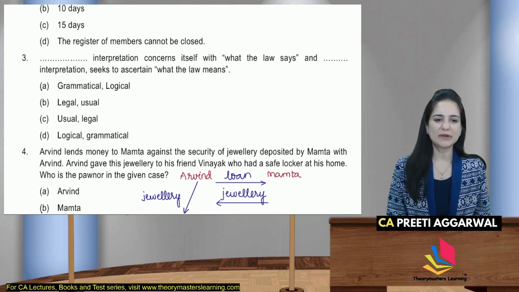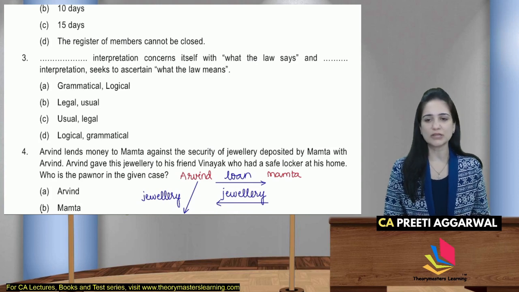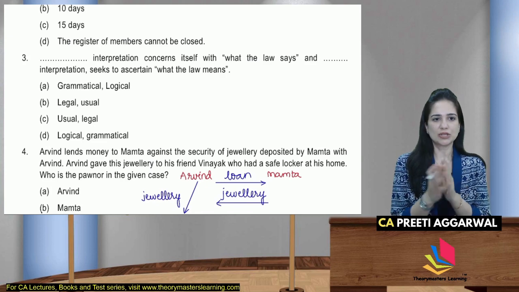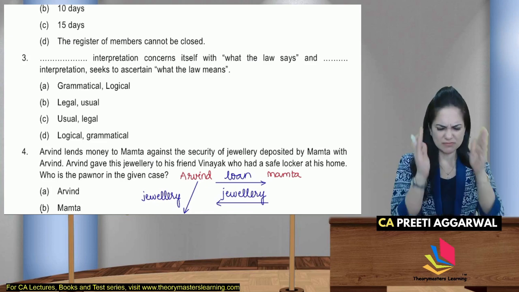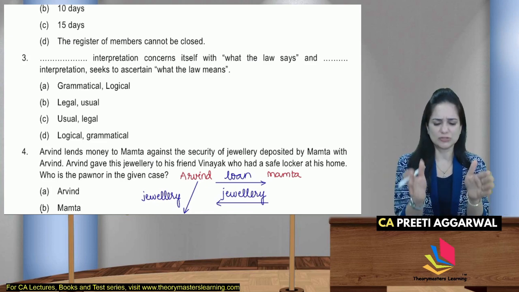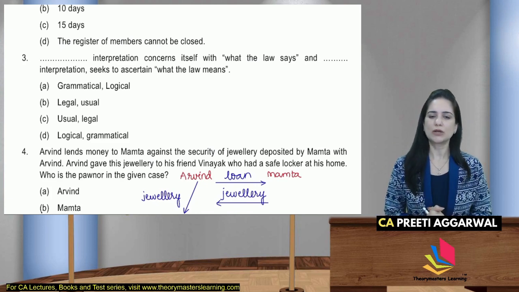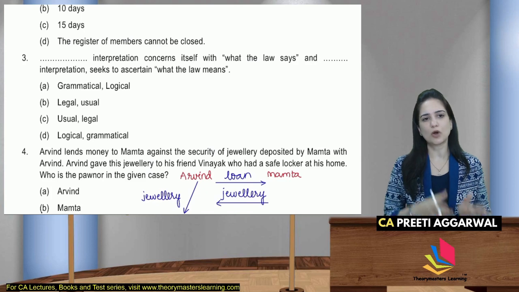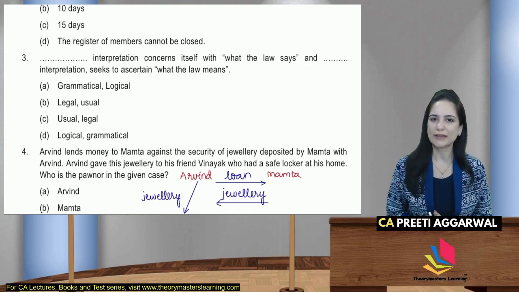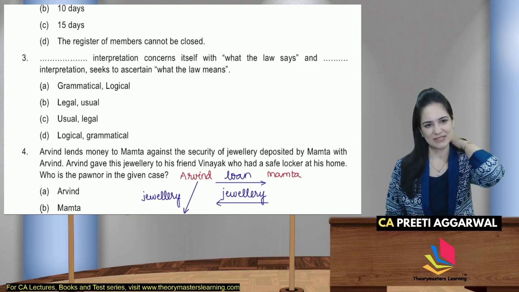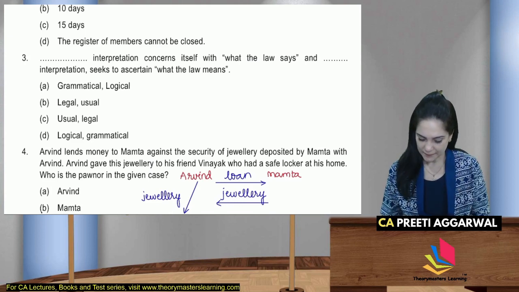Next is dash interpretation concerns itself with what the law says and what the law means. So the grammatical interpretation, which is as the text demands, जो लिखा है उसको वैसे का वैसे ही समझो, that concerns with what the law says, and the logical interpretation is what it actually means. Yes, so that is the correct answer, option A.